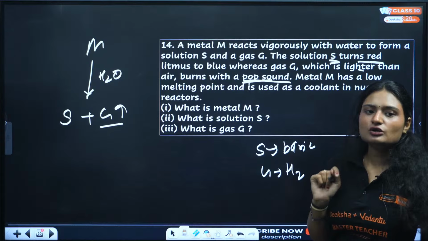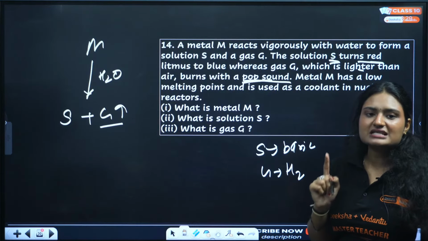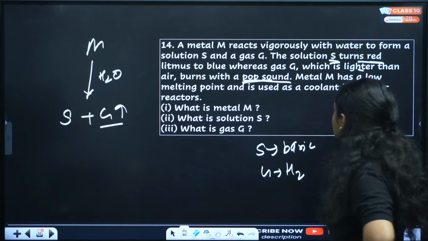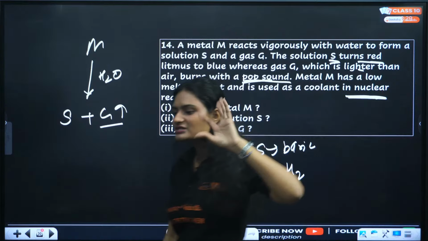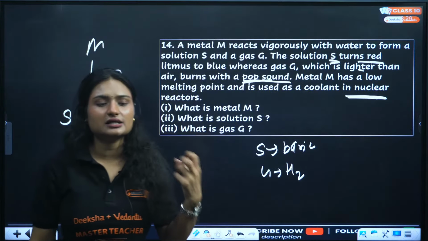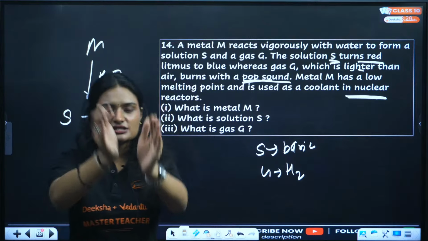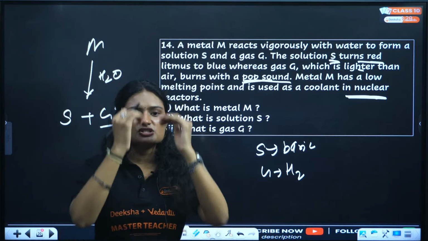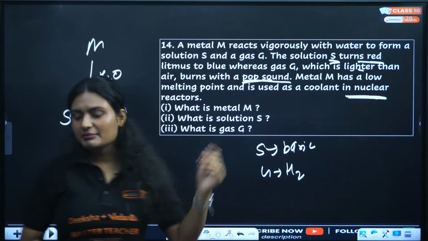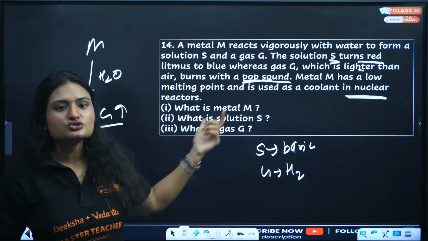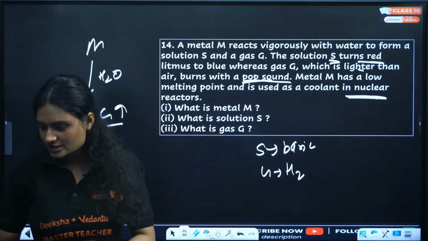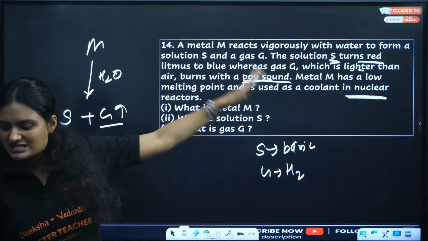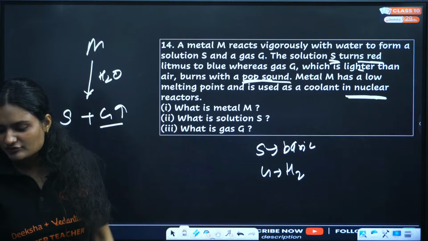Metal M has a low melting point and it is used as a coolant in nuclear reactors. So basically in nuclear reactors you use some compounds to cool the reaction down, so that the temperature lowers. Okay, it never stops actually, but you add it so that temperature lowers. And that metal is used as a coolant in nuclear reactors. Even if you do not remember it, you can still guess it. What is the name of the compound?